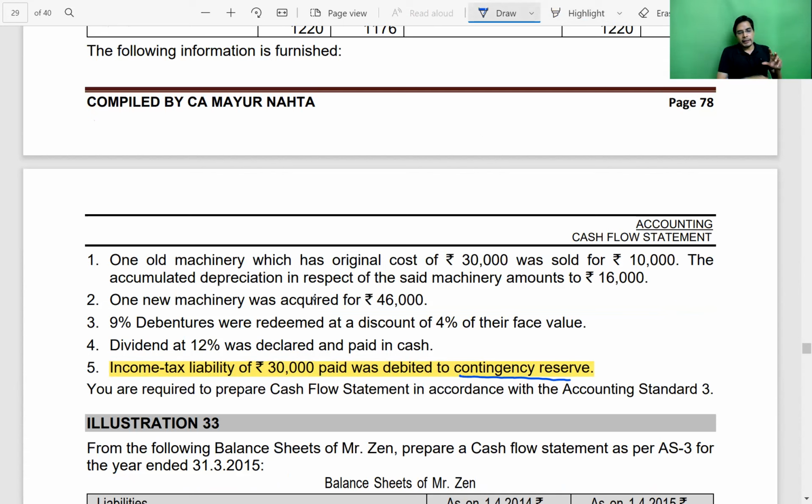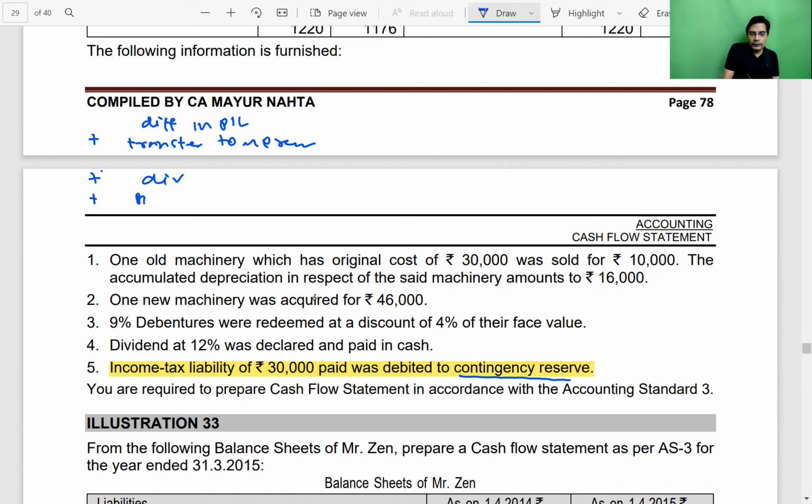Guys, whenever we find profit before tax and extraordinary items in the working note, the formula was, we used to take the difference in P&L, add back the transfer to reserves made during the year, if any, then add back the dividend declared during the current year out of current year profits.